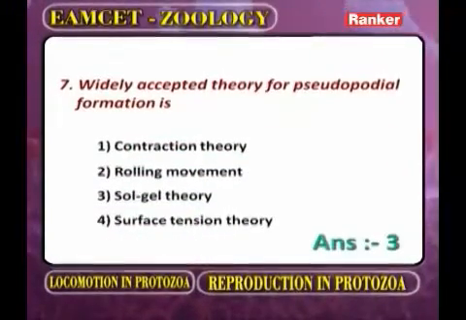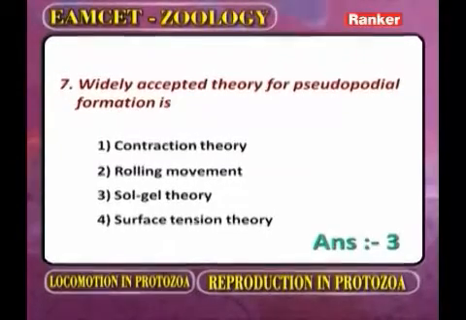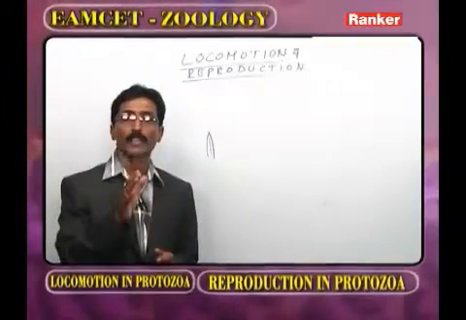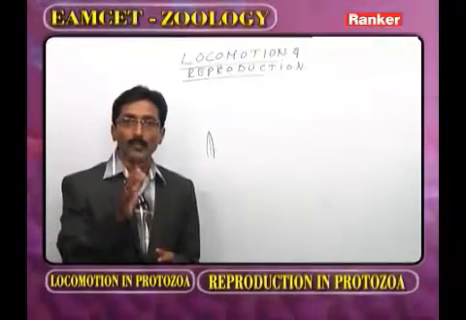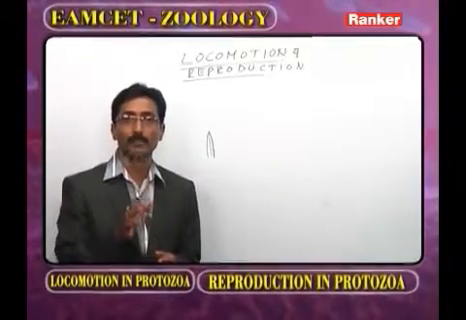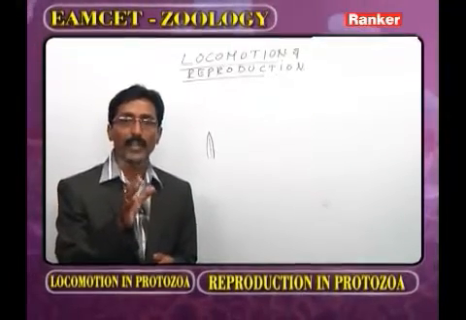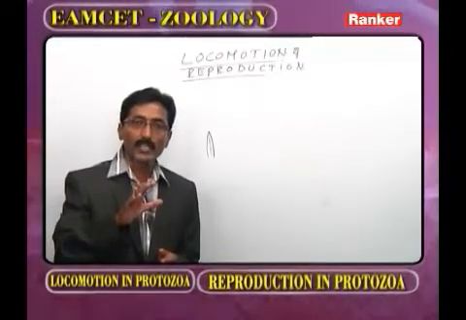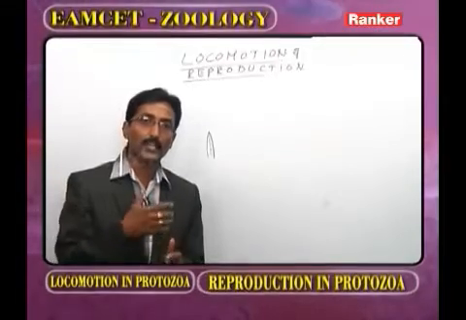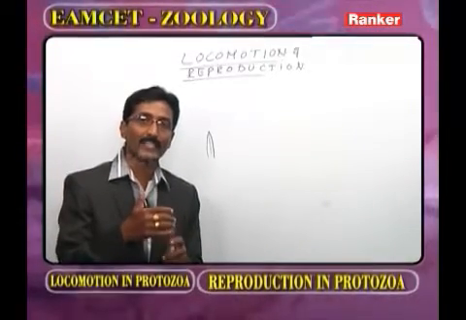Now, the widely accepted theory for the pseudopodial formation. Now as we observe the movements of locomotion, one we call amoeboid movement. The amoeboid movement is explained by L.H. Hyman with the help of the sol-gel theory. The sol-gel theory is supported by Pantin and Mast. This sol-gel theory is also explained by Goldacre and Lorch, and also by Allen and others.